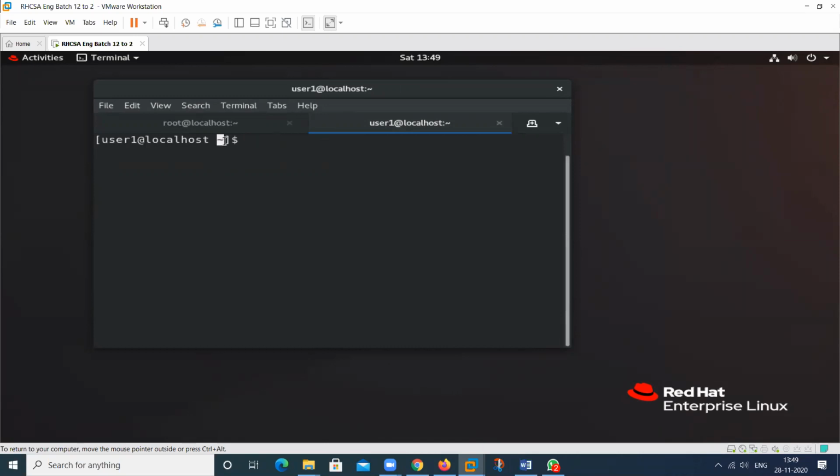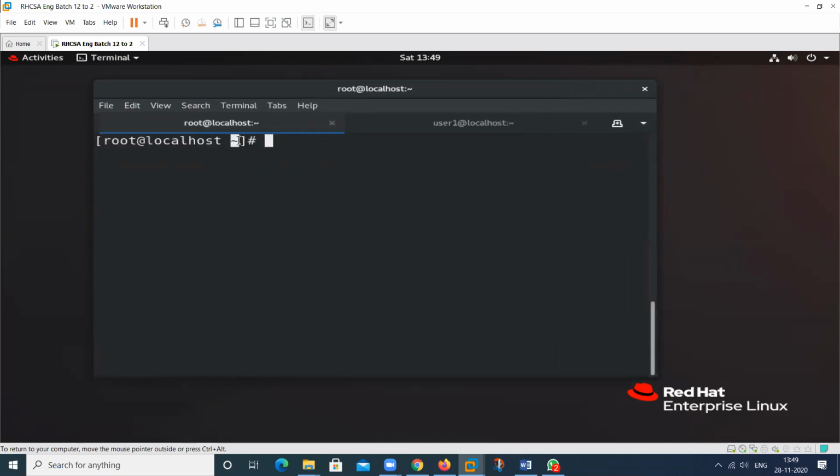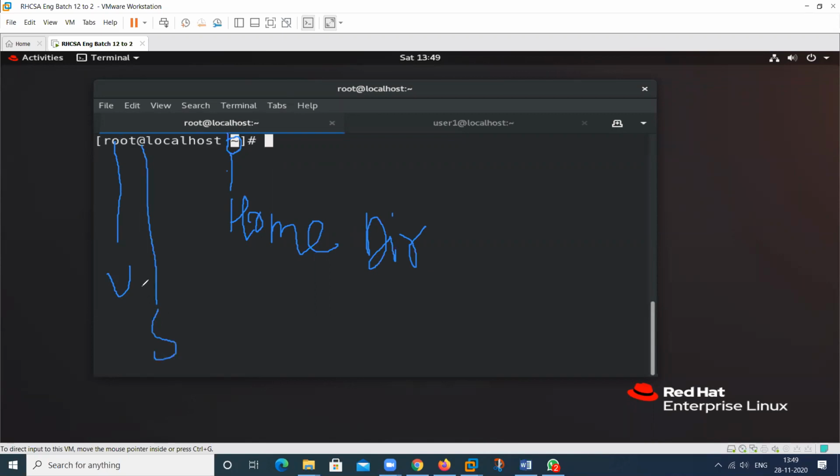So what is this? Can you tell me about this one? It's a different symbol. This indicates the home directory. This is the sign of the home dir. It can be your regular user or your root user. This one is your user, and this is a separator that separates your username and your host name.